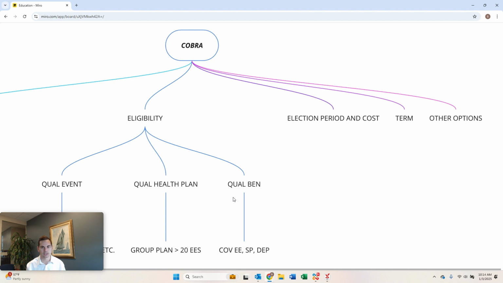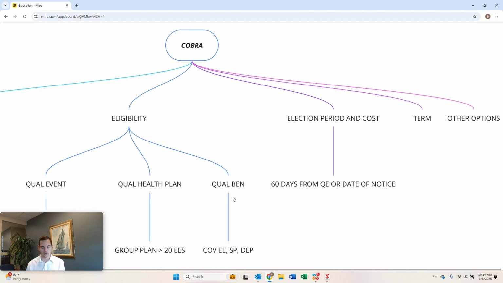Now, as far as the election period, you can elect COBRA 60 days from that date of the qualifying event or the date of the notice. So you have about a couple months to elect COBRA or elect a continuation of your health insurance coverage should you choose to do so. So you need to be cautious of this limited time frame to opt into COBRA.